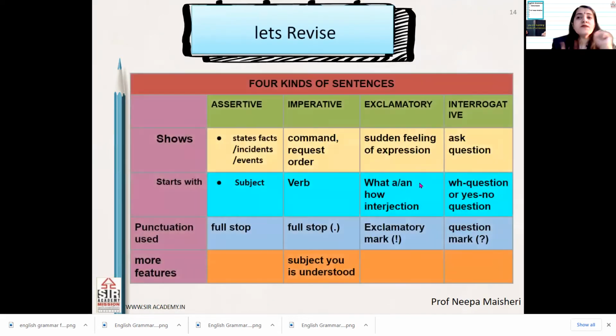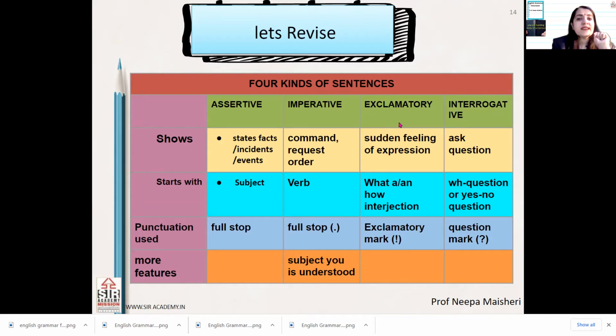So let's revise. We saw that there are four kinds of sentences: assertive sentence, imperative sentence, exclamatory sentence, and interrogative sentence. Okay. Now assertive sentence क्या बताते हैं? Facts, incidents, and events. They start with subject, and the punctuation used at the end of the sentence is full stop. Imperative sentence क्या बताते हैं? Command, request, and order. They start with verb. Punctuation used at the end of the sentence is full stop. And here the subject you is understood.